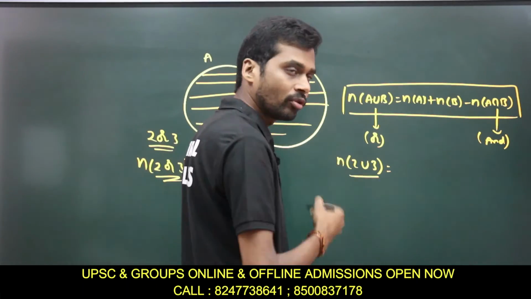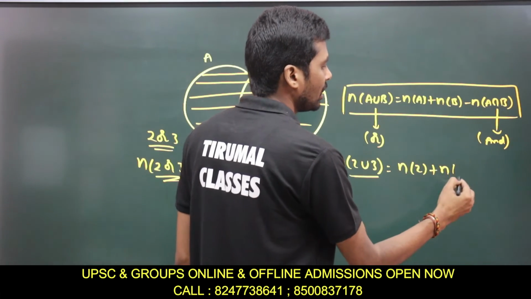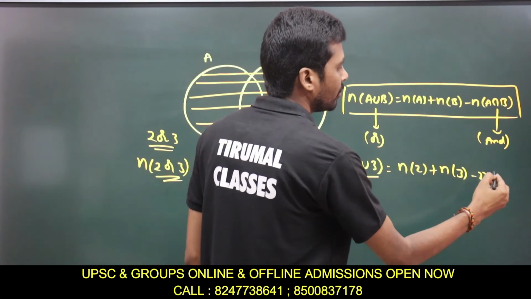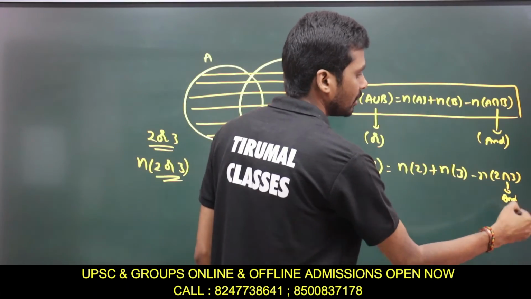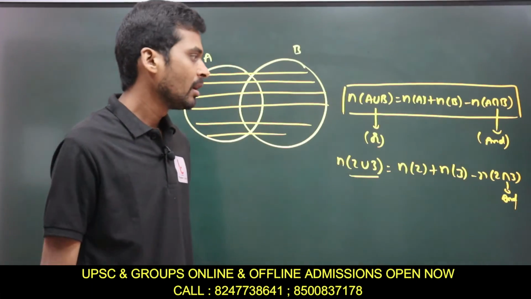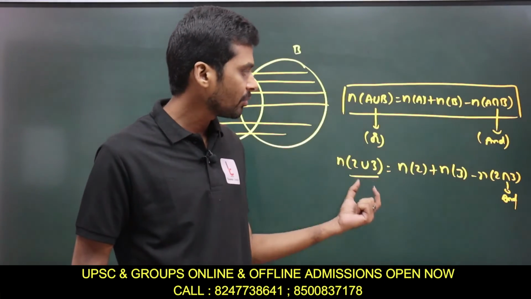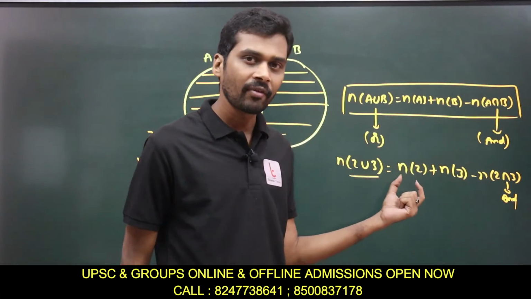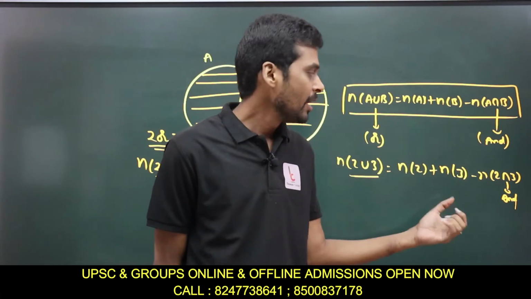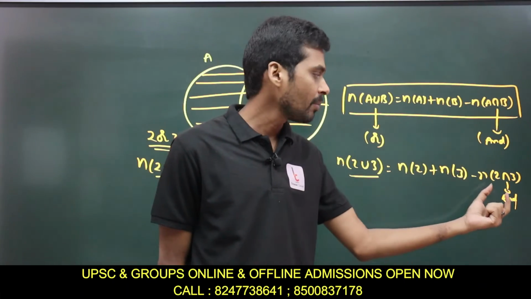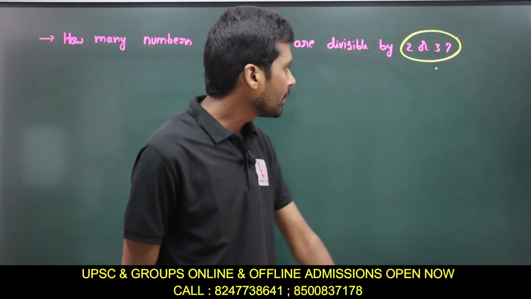This is N of 2 union 3 is equal to N of 2 plus N of 3 minus N of 2 intersection 3. Intersection means 'and'. If I want to find out how many numbers are divisible by 2 or 3, first we find the number of numbers divisible by 2 plus the number of numbers divisible by 3. From this we subtract the numbers divisible by both 2 and 3. Okay, so let me go to the main problem.